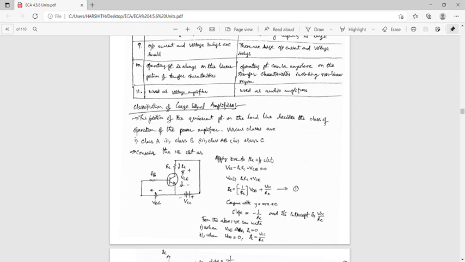First of all, we consider the common emitter circuit. So this is the common emitter circuit. Emitter is common between input and output. This is the base, so base resistance, and this is the collector resistance. This voltage is the VCE voltage.